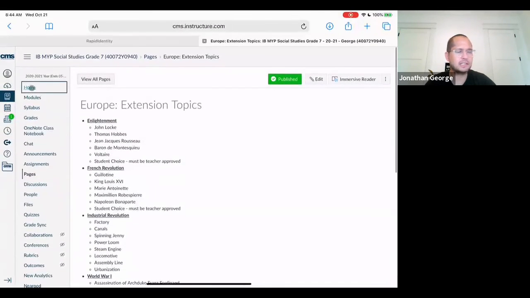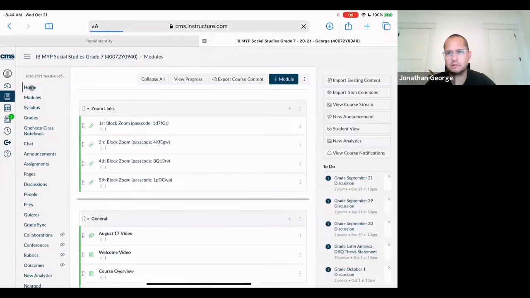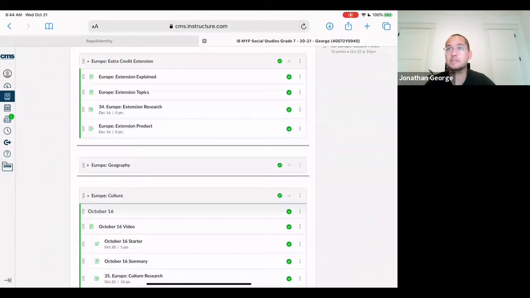Again, that extra credit extension is only when you're done with your poster and all other assignments. If you're done with your poster but you didn't do Europe geography yet, you've got to go back and do Europe geography. Make sure to get all your ticket out the doors and starters done. Many of you haven't done those, so you've got to do those, because those are grades. Those help me understand what you do and do not understand related to this content.